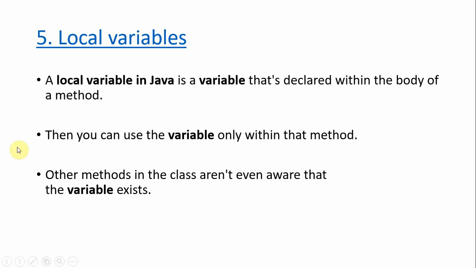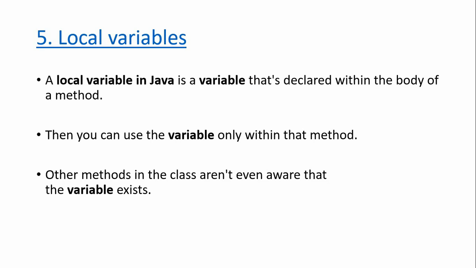So what is a local variable? A local variable in Java is a variable that is declared within the body of a method. In previous videos we already saw the template of a Java program: a class name, and in that a method, public static void main(String[] args), which is a compulsory method, in which you can write statements.